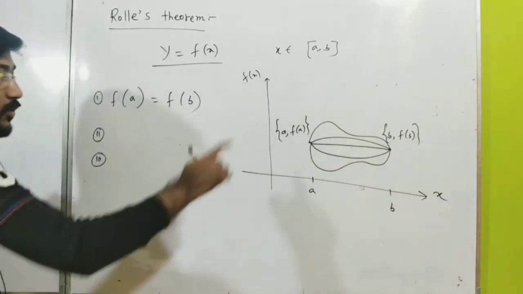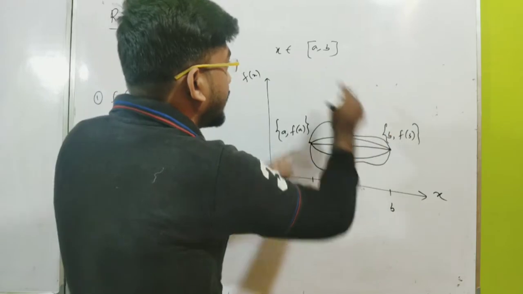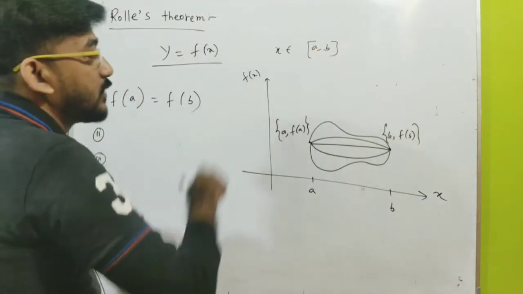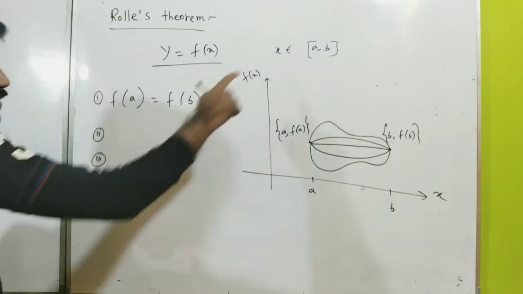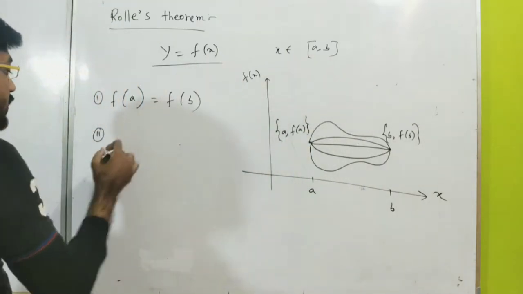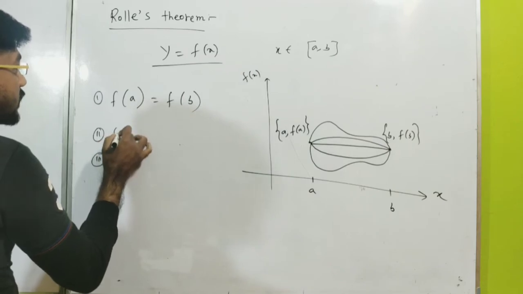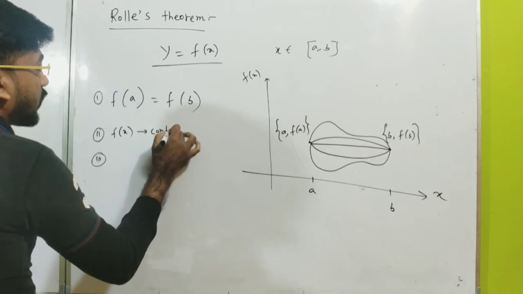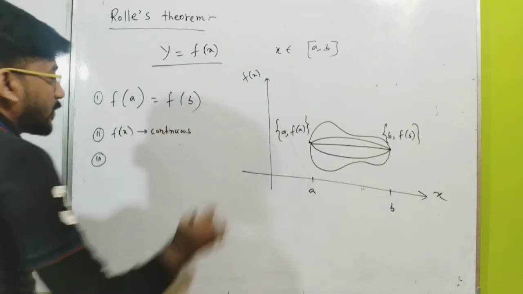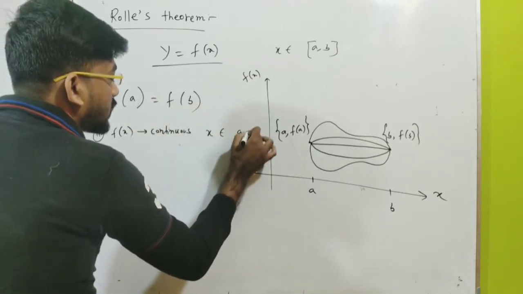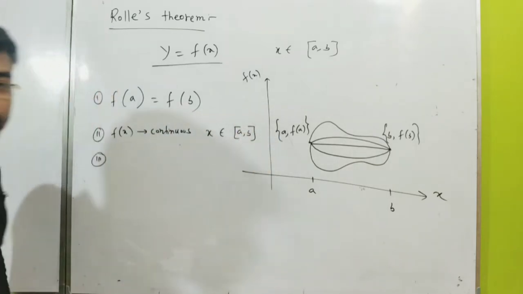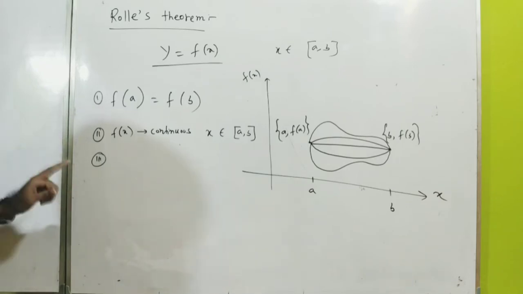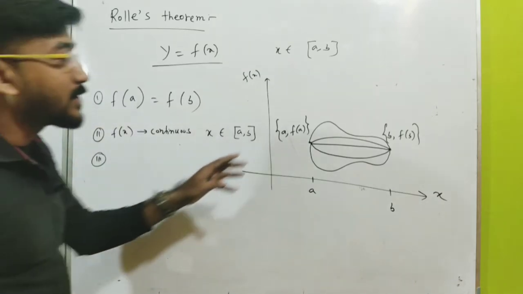So the function should be continuous between the interval a comma b. Okay, so the function should be continuous in this closed interval. So f of x should be continuous in the closed interval a comma b. Okay, so the function should be continuous, and the next, the third point, should be that the function should be